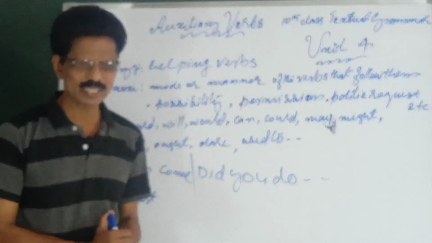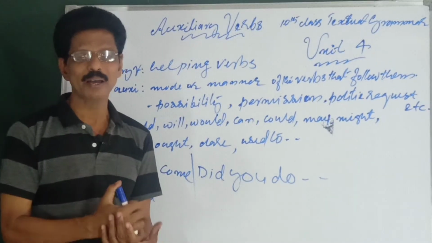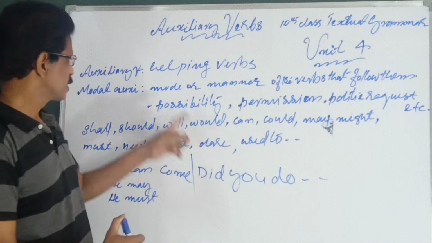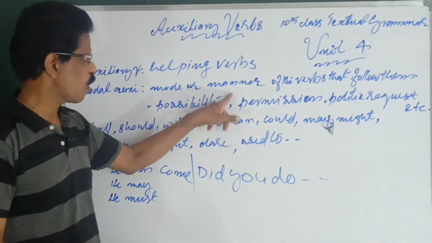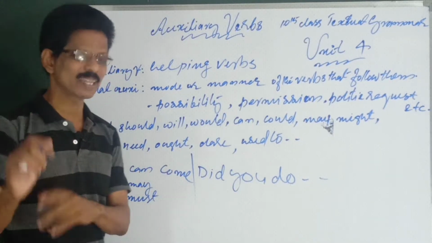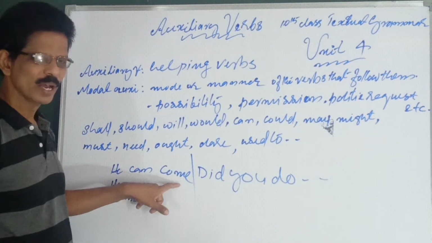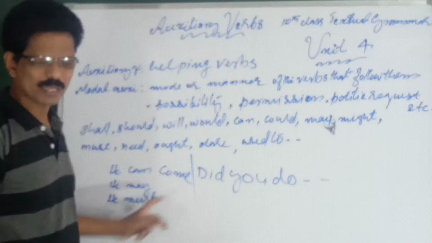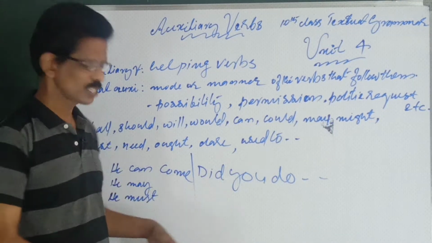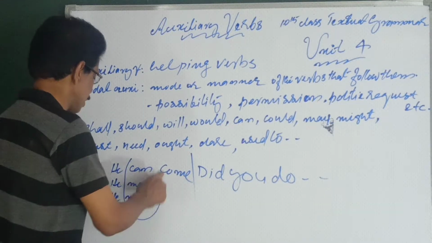So what I said is there are two types of auxiliaries, primary auxiliaries and modal auxiliaries. Modal auxiliaries describe the mode or manner of the verbs that follow them. Mode or manner. In what way? Of the verbs that follow them. See, he can come, he may come, he might come, he must come, he shall come, he will come. According to the change of the modal auxiliary, the mode or manner changes.